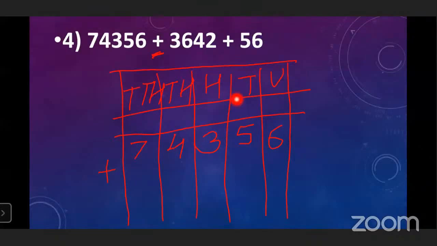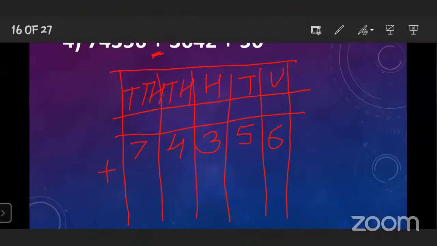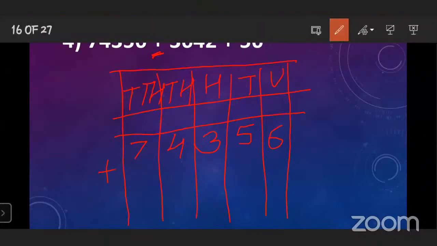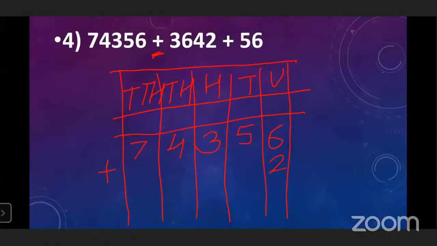While writing the second number also, you have to follow the same process and same rules. You have to start from the unit place. Okay. Which digit is on unit place? 2. So you have to write 2 on unit place. After that, which digit is on tens place?